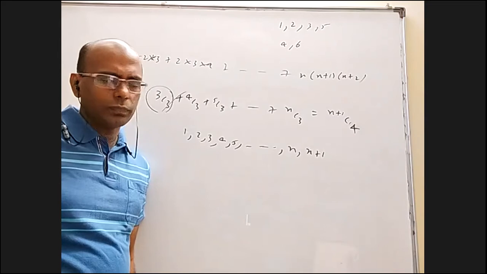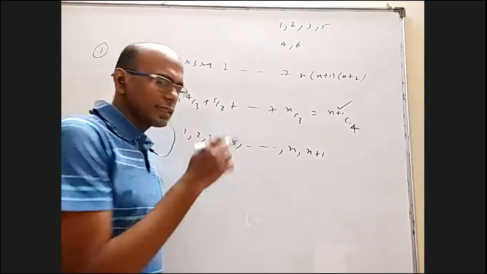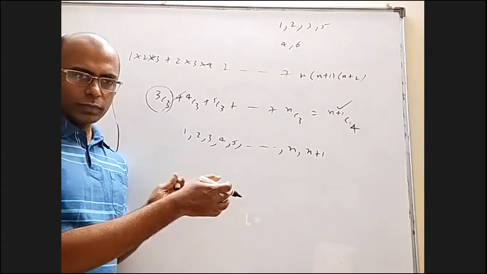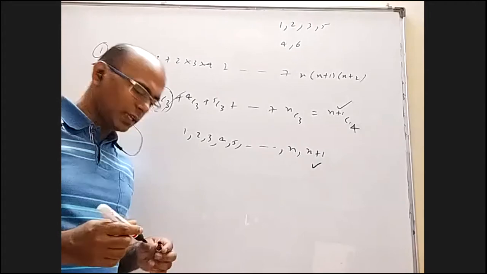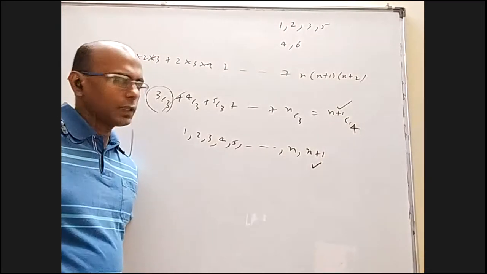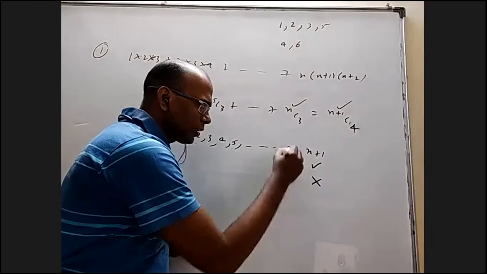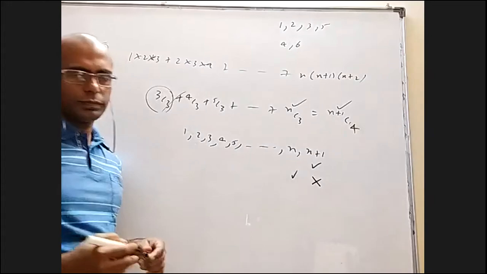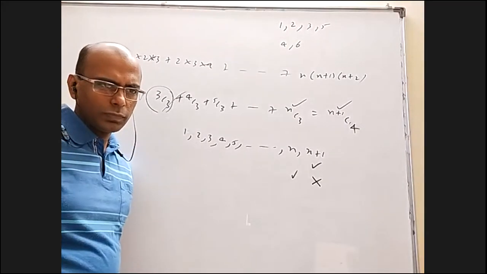n plus 1 C4. Let us say in this I want to select 4 items, but n plus 1 must definitely be there in the selection. How many such selections? nC3. Now n plus 1 should not be there, but n should be there. How many selections?